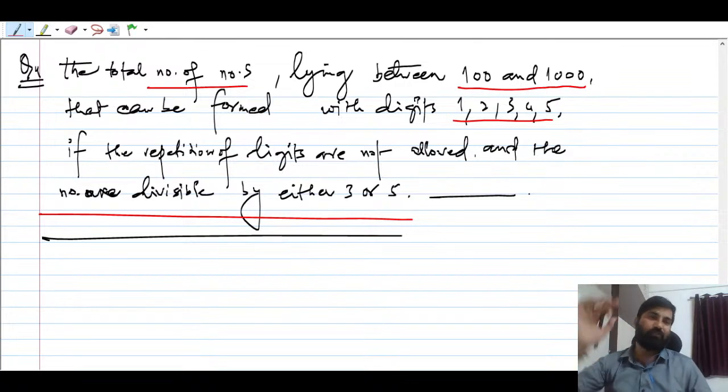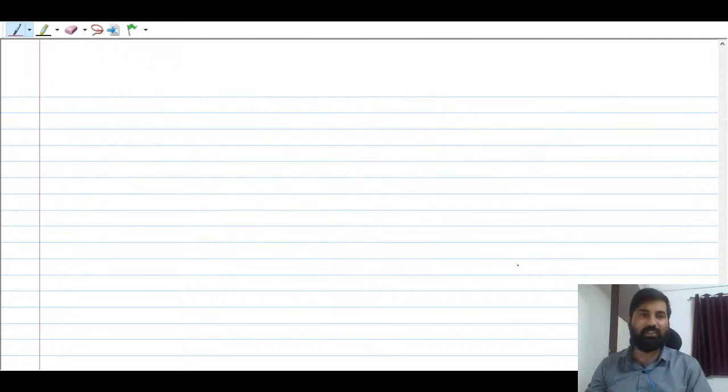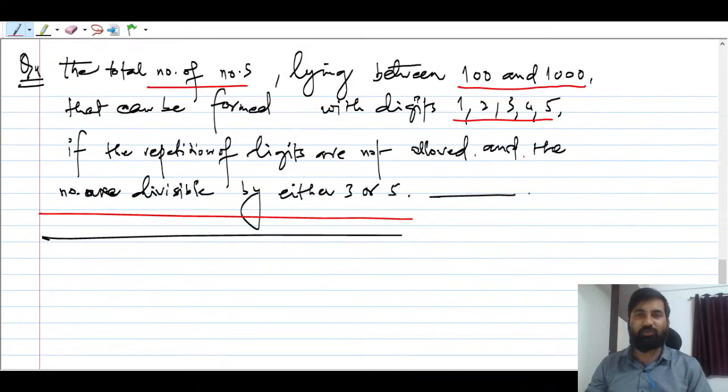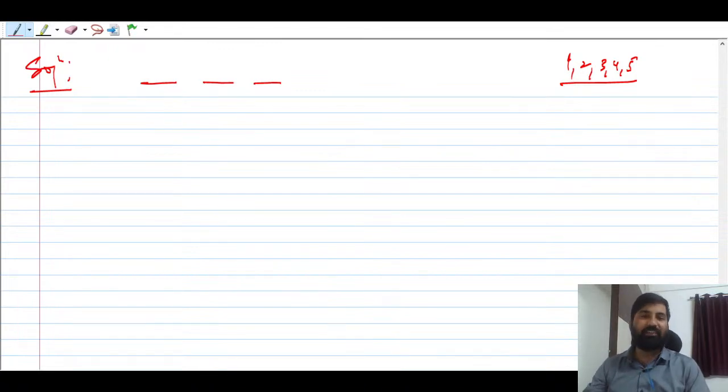And there are 3 restrictions. The first restriction is that it should be 3 digits. That is a very important question to understand. So first, you have 3 spaces. Let me go to the next page and try to solve the question. Let me only take these digits 1, 2, 3, 4, 5, they are needed only. So there are 3 places. Now repetition is not allowed.